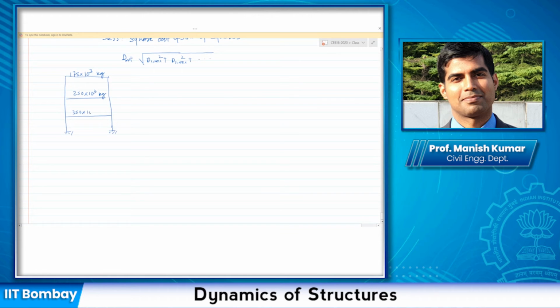So these are the story masses. The story stiffnesses are, sorry, not 3000, 30,000 kilonewton per meter, then 20,000 kilonewton per meter, and then 10,000 kilonewton per meter.